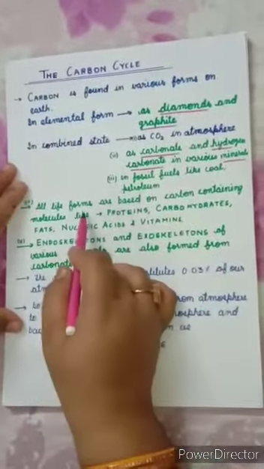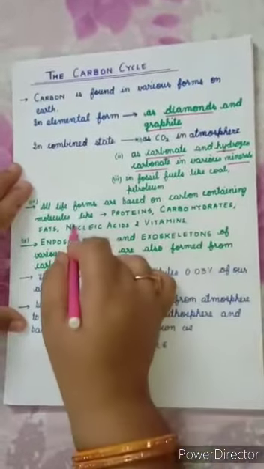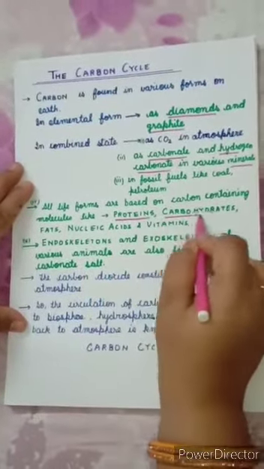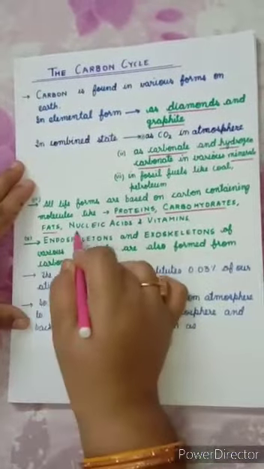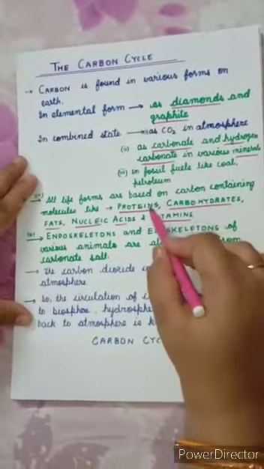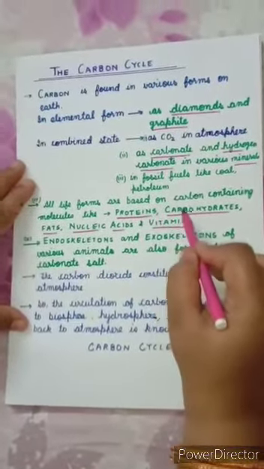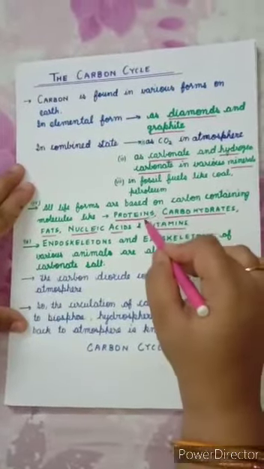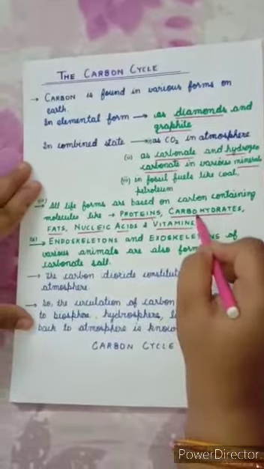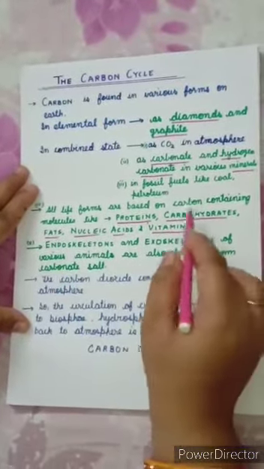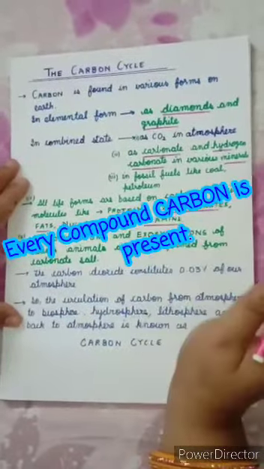Moreover, all life forms are based on carbon containing biomolecules like proteins, carbohydrates, fats, nucleic acids and vitamins, meaning thereby carbon is present in one or other form in all the important biomolecules. In every compound carbon is found.